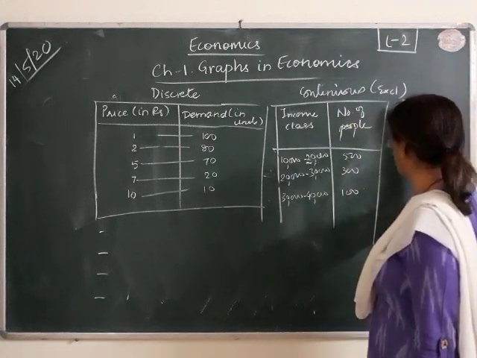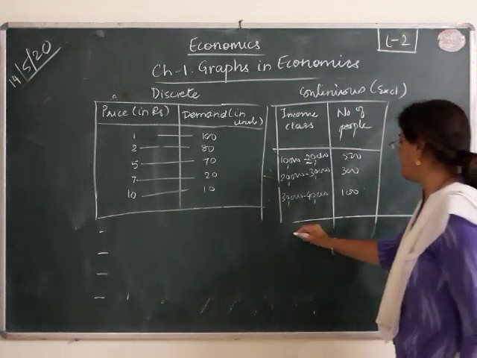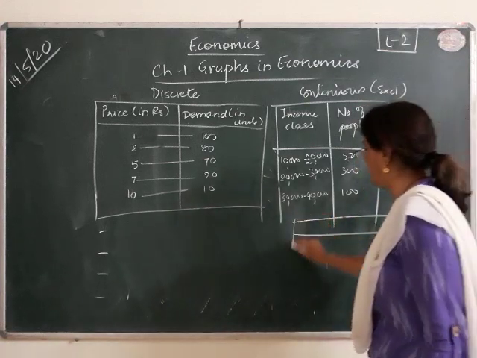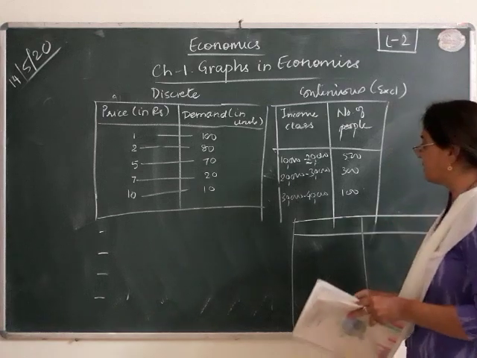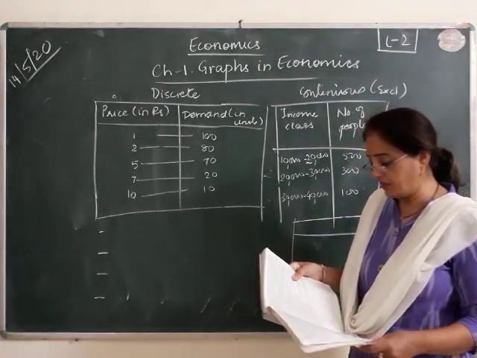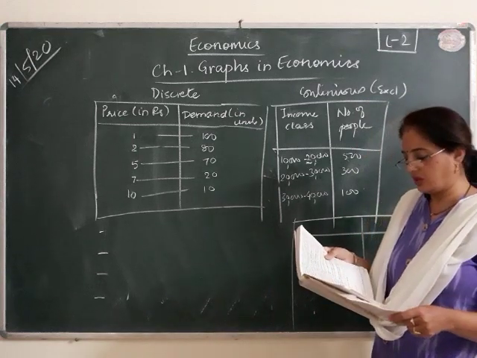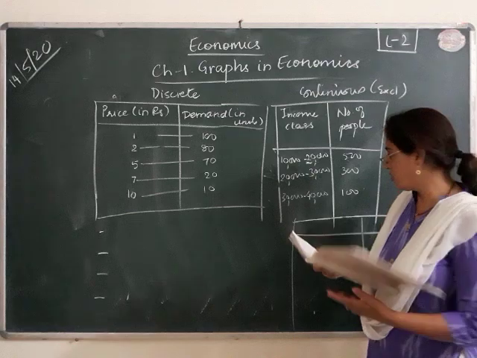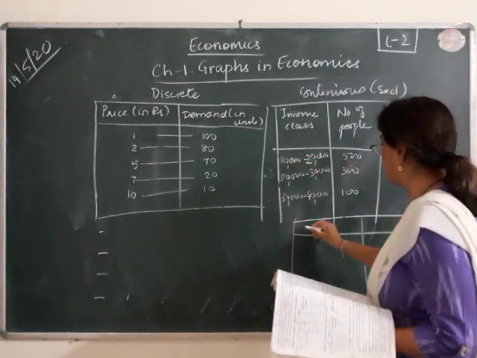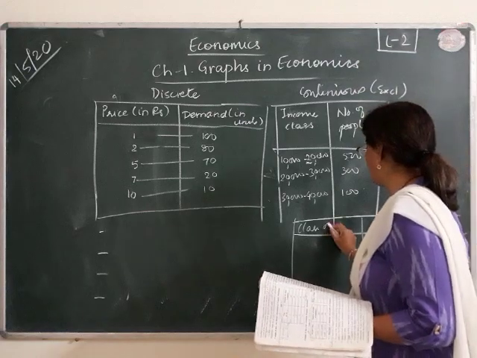Now the inclusive method. I'll draw here only. Let's see what happens in the inclusive method. There is an example given in your textbook, and I am taking your textbook examples only so that you understand them better, and so that you can frame n number of examples on this basis. Now this was an income class; this is a class of marks. Class means range.